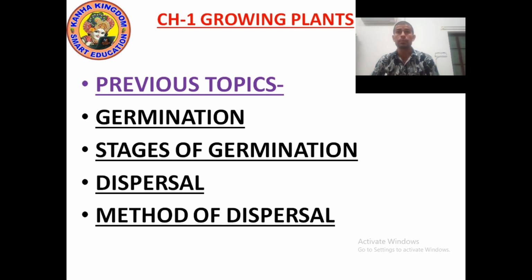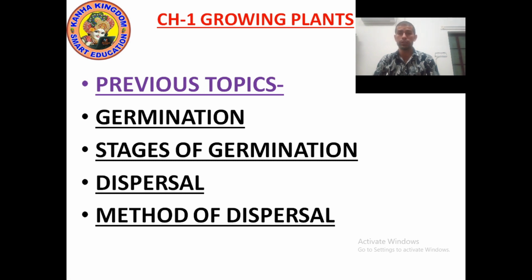Next is stages of germination. So, what are the stages of germination? Do you know the first stage? If I talk about the first stage, at first the plant gets air, water, and warmth. Warmth means heat. So what happens in the second stage when it gets air, water, warmth? Radicals start to emerge.